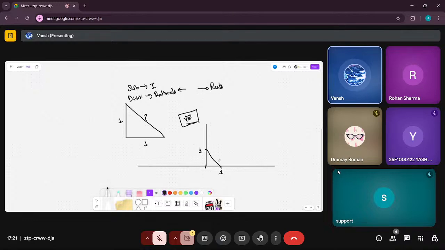Okay, I will do bilingual then. Okay, we have this length as one. We have this length as one. We got this length as a square root of 2. If we draw a circle from this, and if we draw this circle, then this length will be square root of 2.